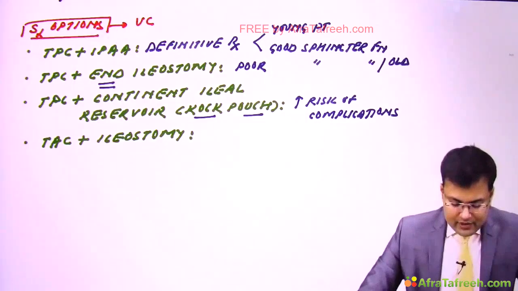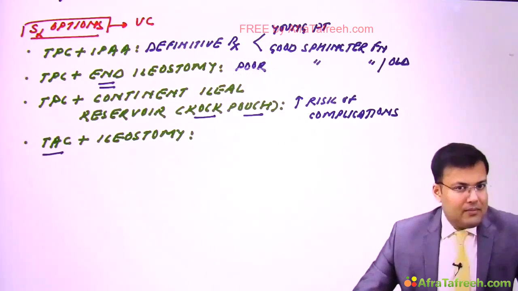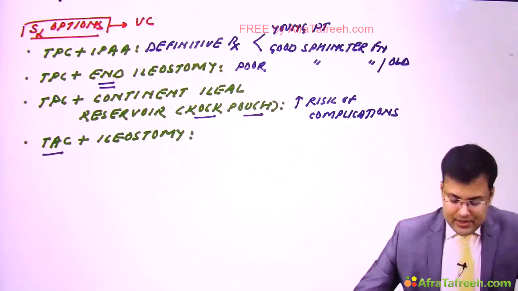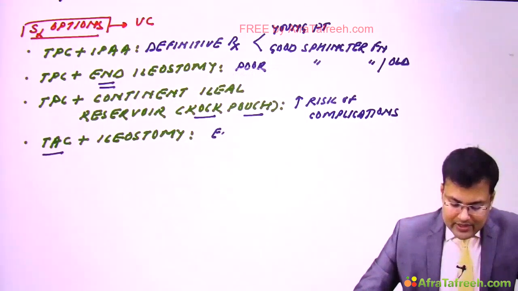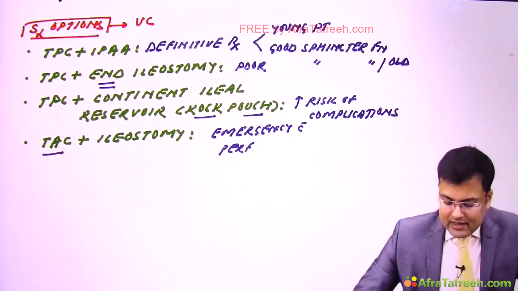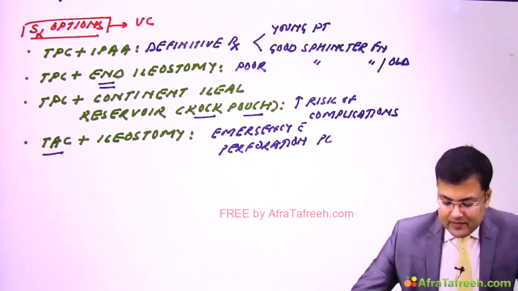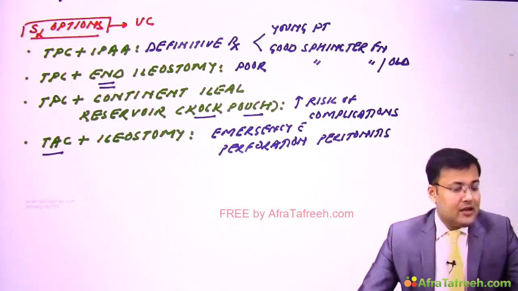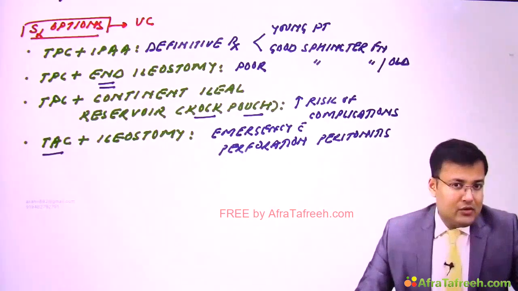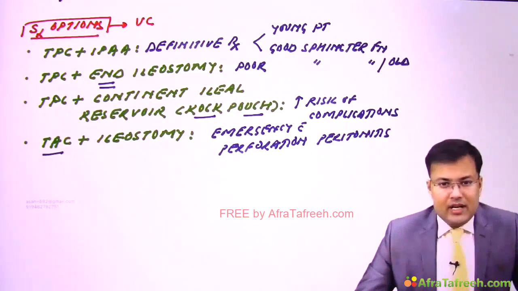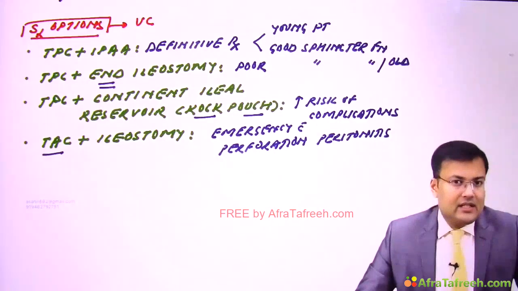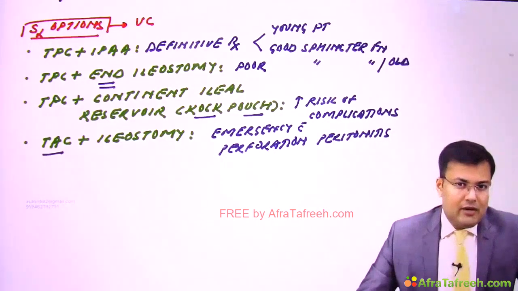And what's the role of total abdominal colectomy plus ileostomy? These are the patients who come to us in emergency with perforation peritonitis, and we discussed that in emergency we are going to avoid pelvic surgery. So generally we leave the rectum as such, we avoid pelvic surgery, so we perform total abdominal colectomy and we perform the ileostomy. So these are the surgical options. One by one we are going to discuss.